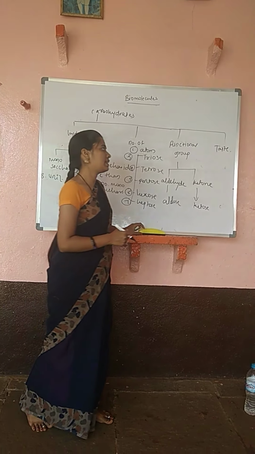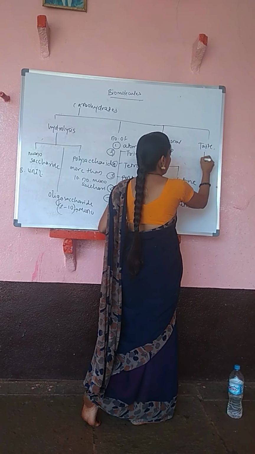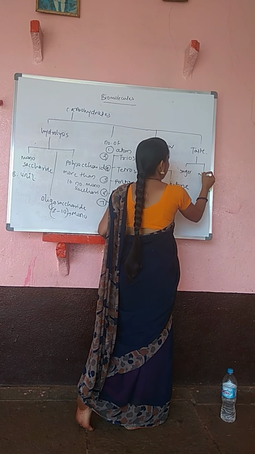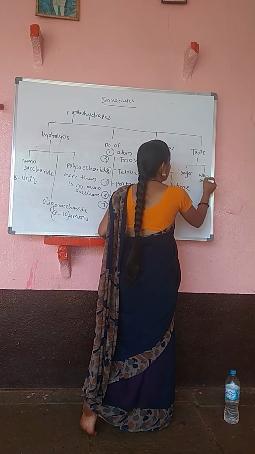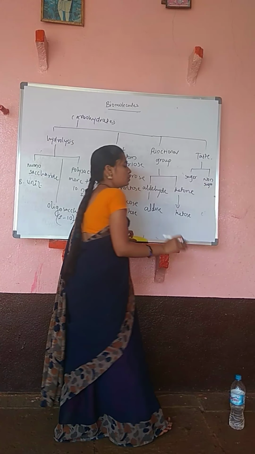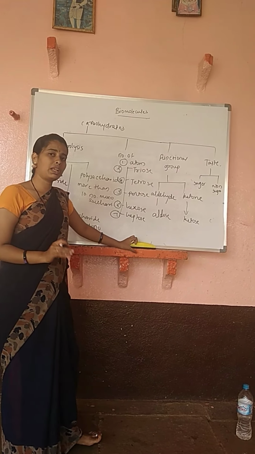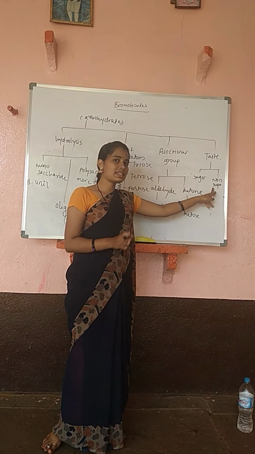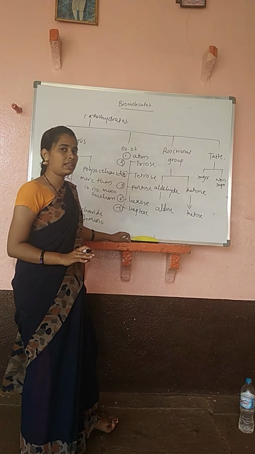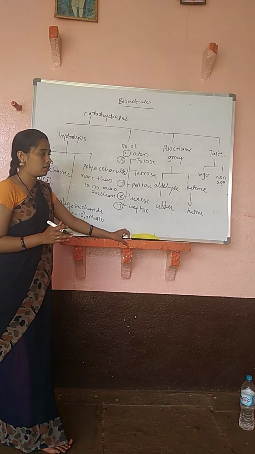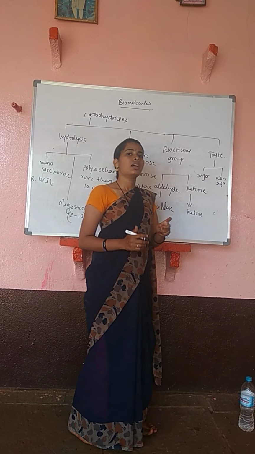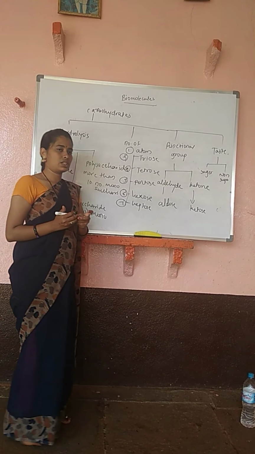After that, come to the next one, that is taste. On the basis of taste, it will get classified into 2 types. One is sugar and another one is non-sugar. So what is the difference between sugar and non-sugar? Sugar is sweet in taste and soluble in water, whereas non-sugar is tasteless and insoluble in water. Okay, whereas sugar is crystalline in nature, non-sugar is amorphous in nature.